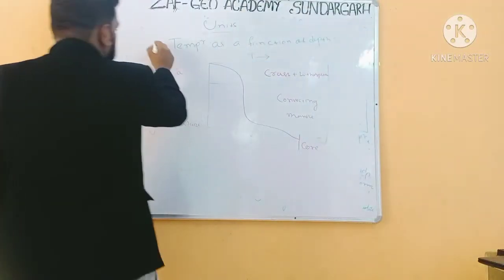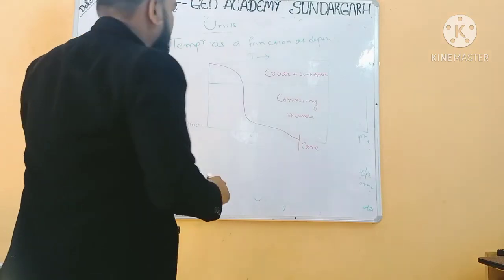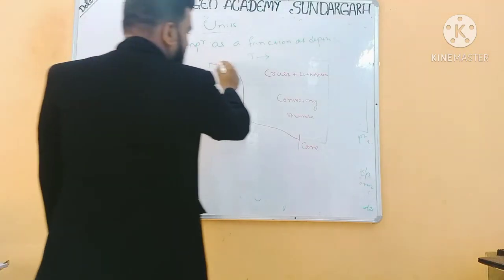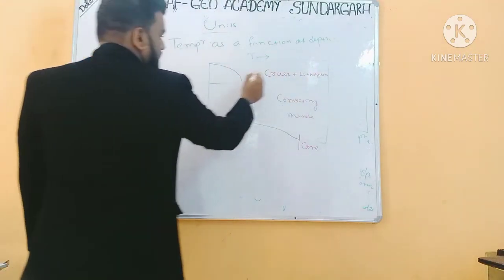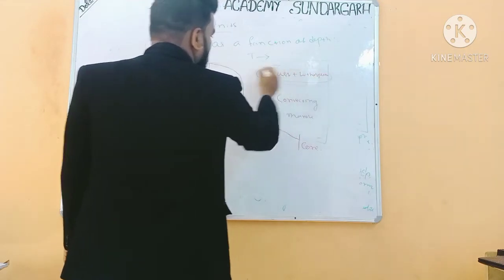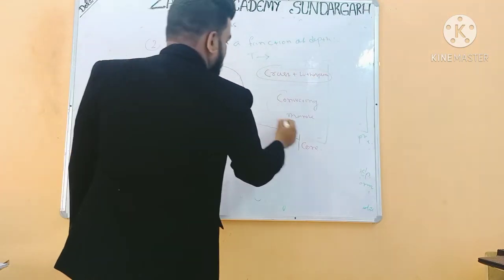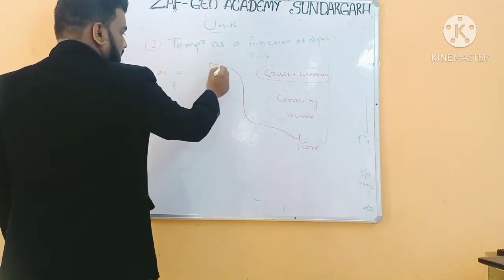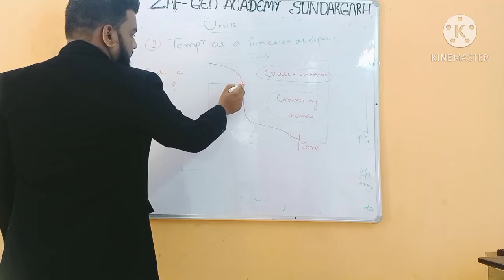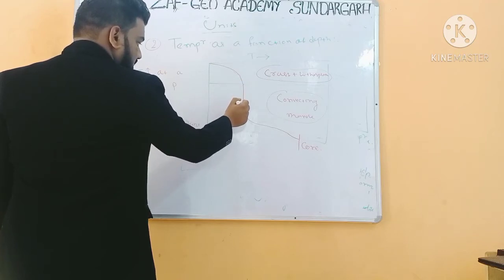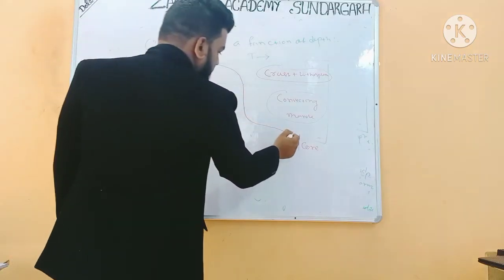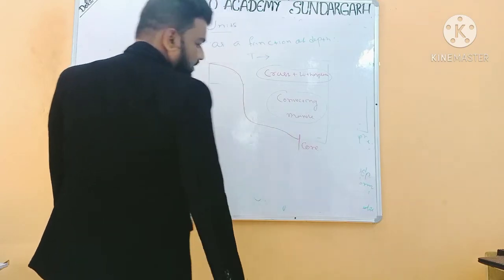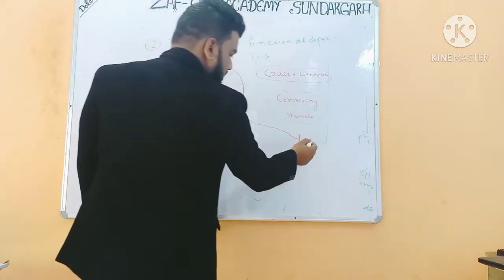So now the second thing is temperature as a function of depth. Look at this illustration. This is temperature, this is the crust and lithosphere, and this is the boundary between the convecting mantle and the crust and lithosphere. So this is the curve. Here the temperature is increasing, then it is slightly decreasing, and then it is increasing up to the core. This is the core.